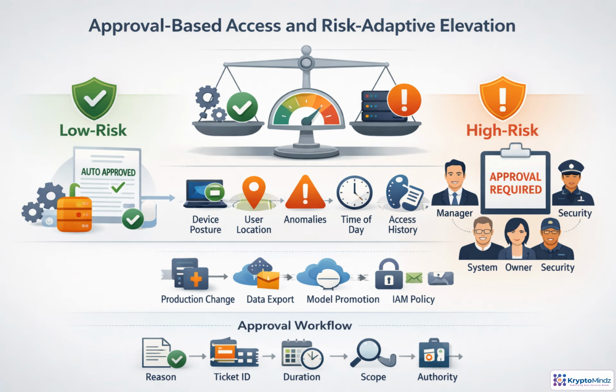Approval should match risk, not depend on one gate for every request. Routine actions like reading logs in a safe environment can be auto-approved by policy. Production changes, data exports, model promotion, and IAM updates deserve stronger review. The decision should account for device health, location, anomalies, time of day, and past behavior. Every elevation also needs an audit trail: reason, ticket, scope, duration, and approver.